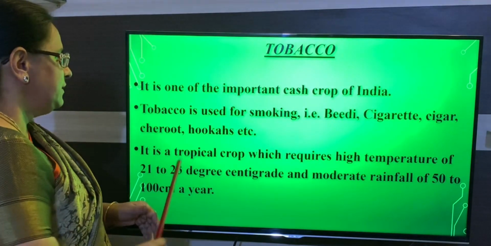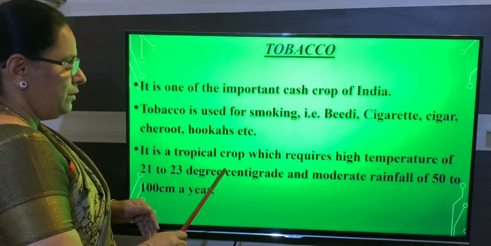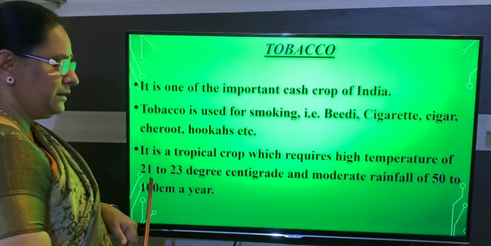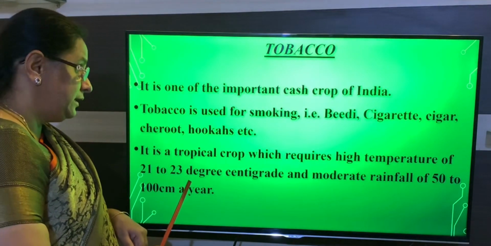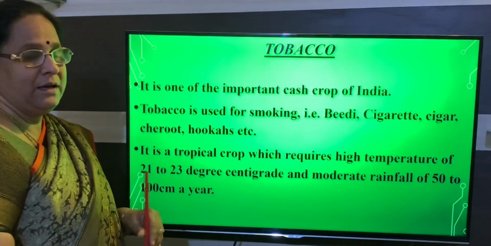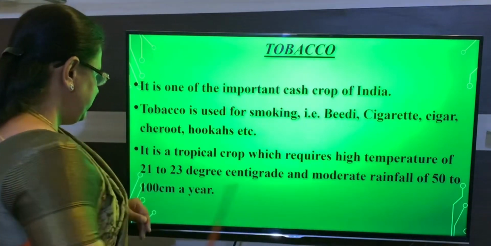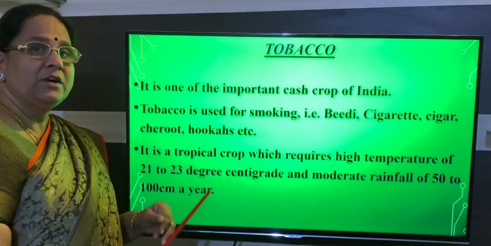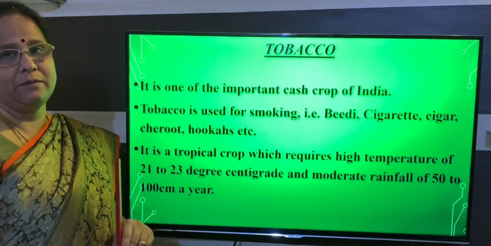And the next one is it is a tropical crop and the temperature it requires is 21 to 23 degrees centigrade. And the rainfall it requires is 50 to 100 centimeters per year.